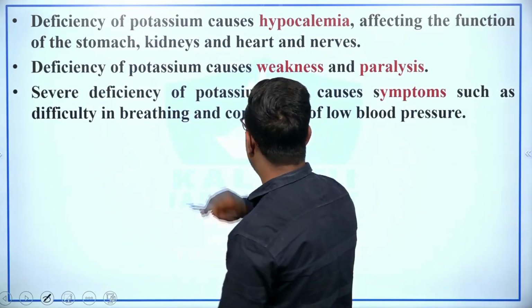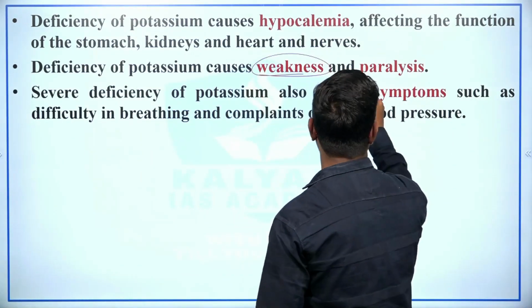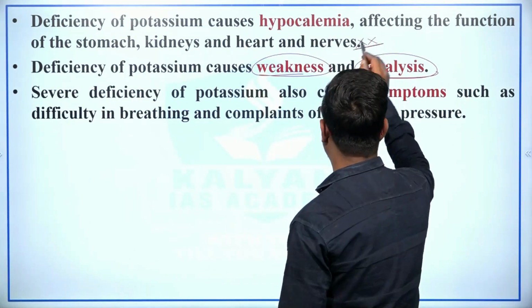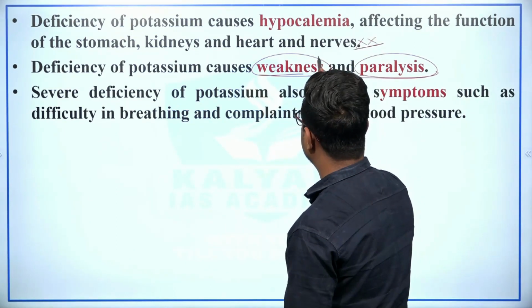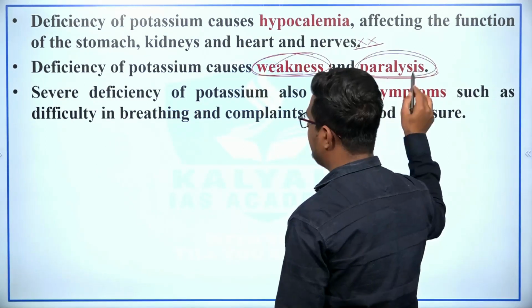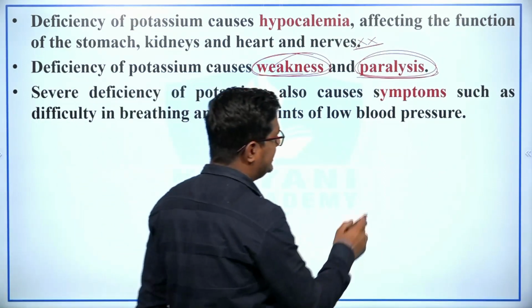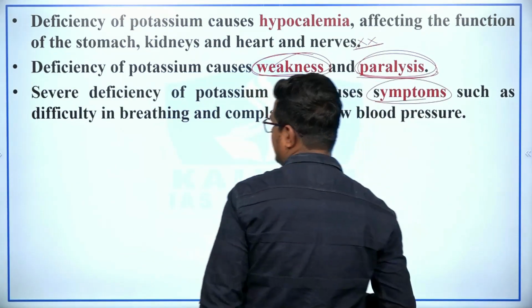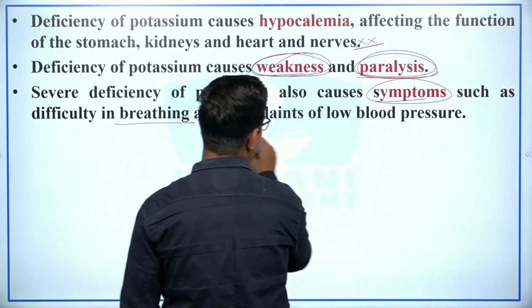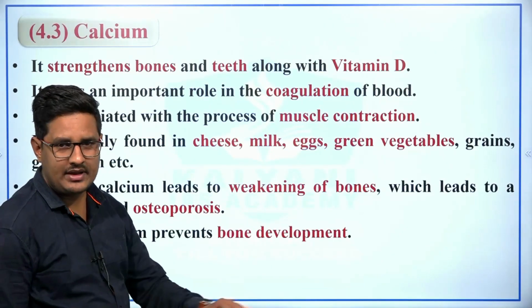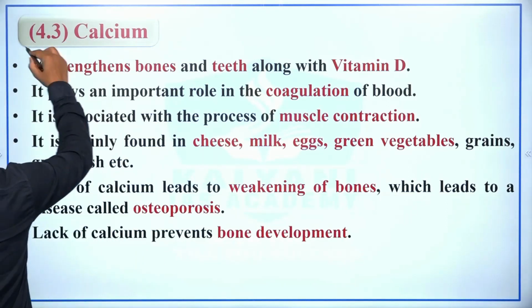The deficiency of potassium causes weakness and paralysis. Severe deficiency of potassium also causes symptoms such as difficulty in breathing and complaints of low blood pressure. Fourth is calcium.